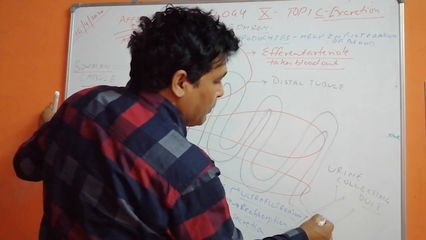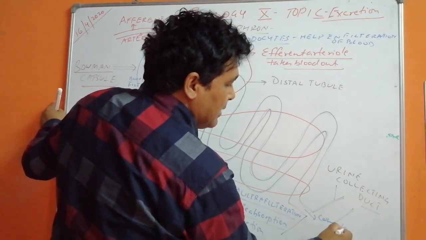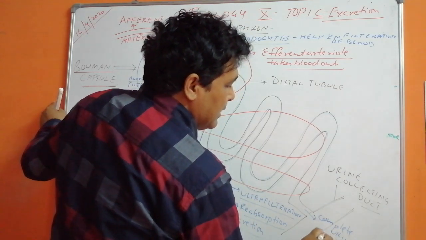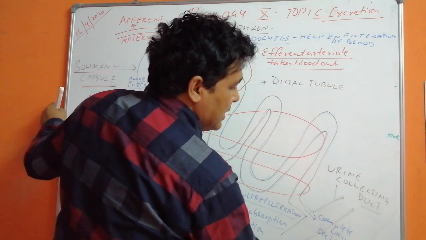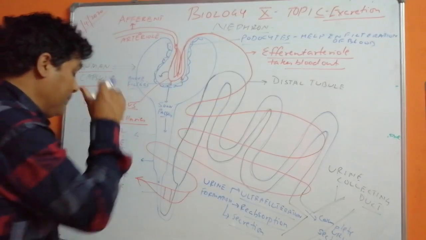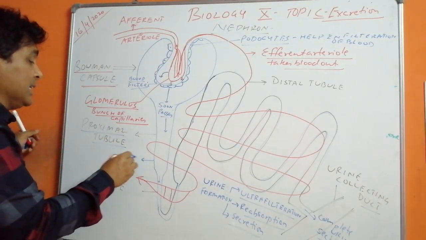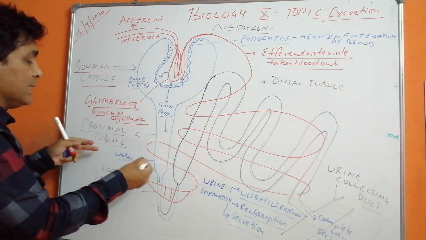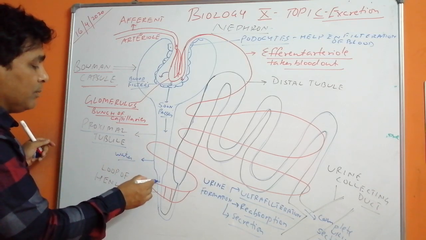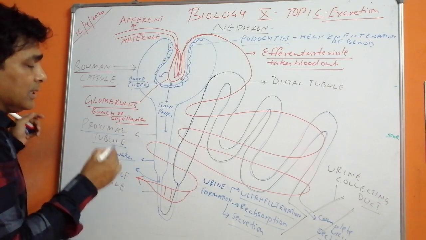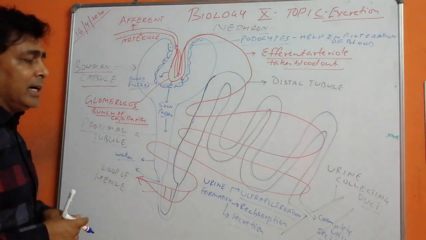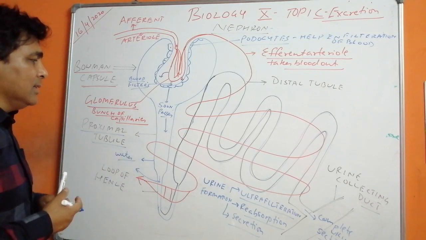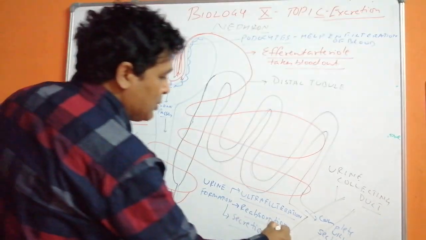Now what happens is the things which are required are mostly like water. Water is taken up here by the loop of Henle also. There are certain other salts which are required like NaCl etc. which are taken back. This process is known as reabsorption.